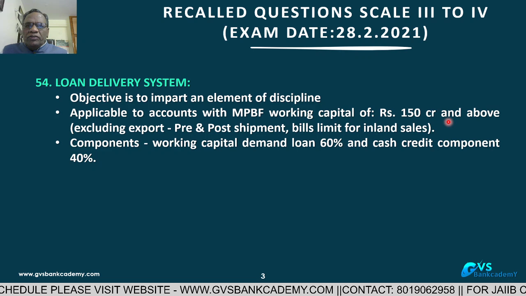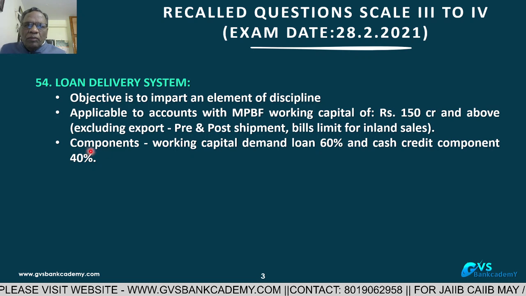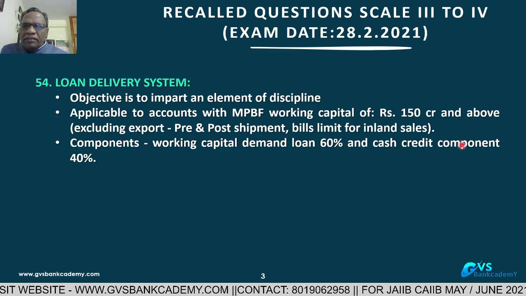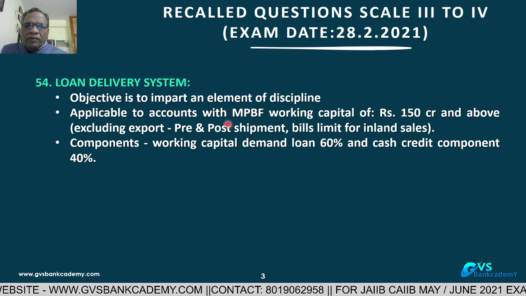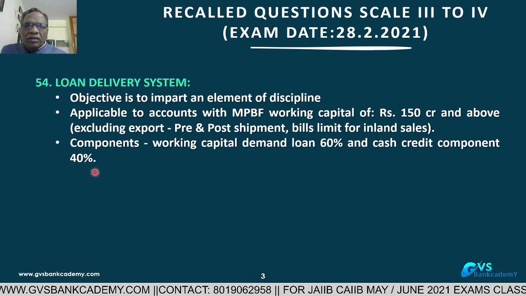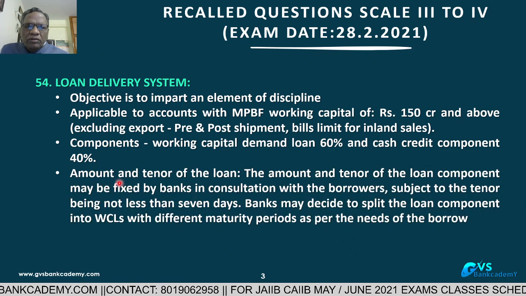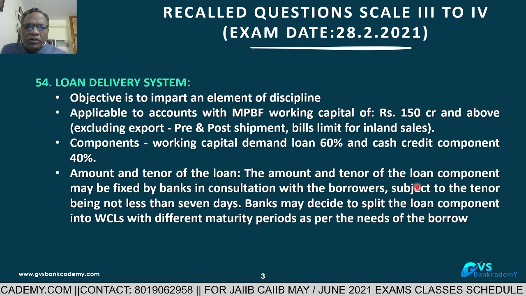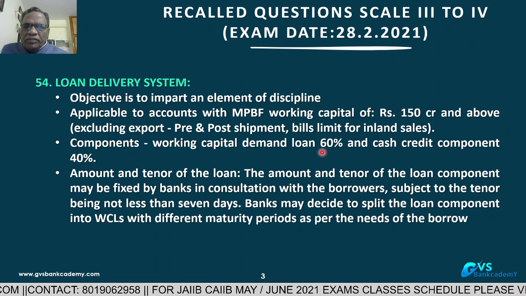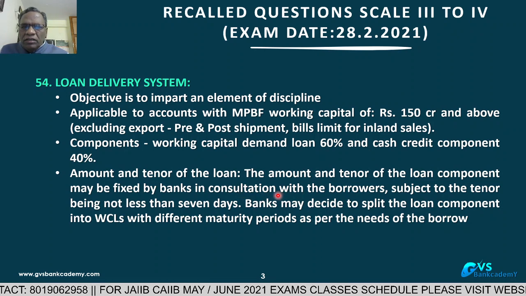Out of the working capital limits of 150 crores and above from the banking system, the demand loan component is 60% of the limits and the cash credit component is 40%. The amount and tenor of the loan component may be fixed by the bank in consultation with the borrower.